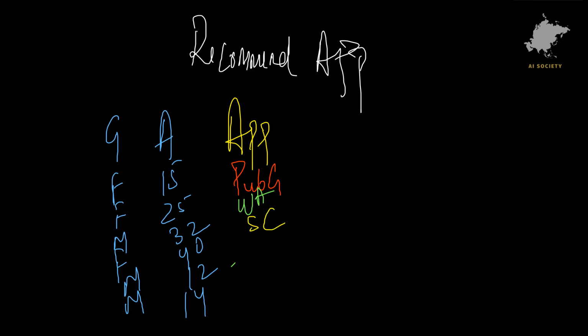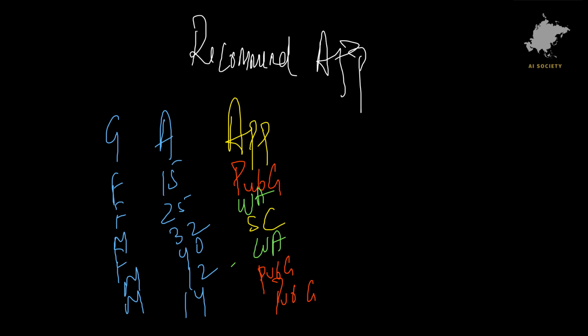The person who is female and 40 years of age has downloaded WhatsApp again. The person who is male and 14 has downloaded PUBG again, and this person has also downloaded PUBG. So we have this previous data, and we know that these people with this age and this gender have downloaded these apps. Now what we want to do is create a model that can predict